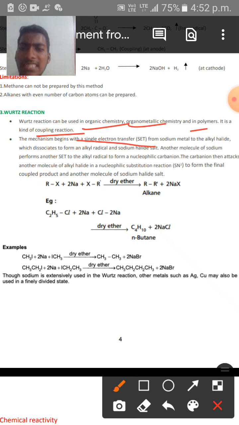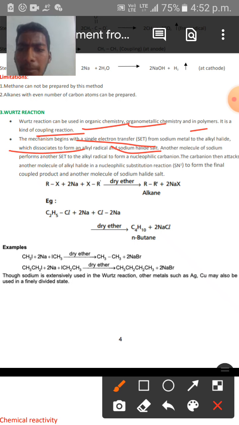The whole mechanism depends on the single electron transfer which takes place from the sodium metal to the alkyl halide, which makes it dissociate to form an alkyl radical and a sodium halide salt.